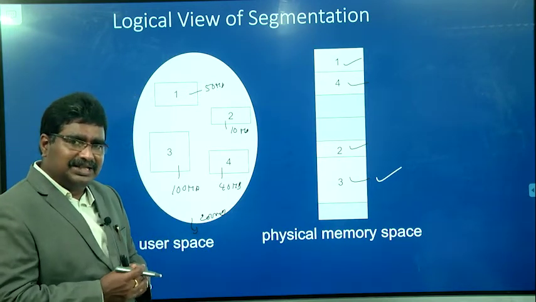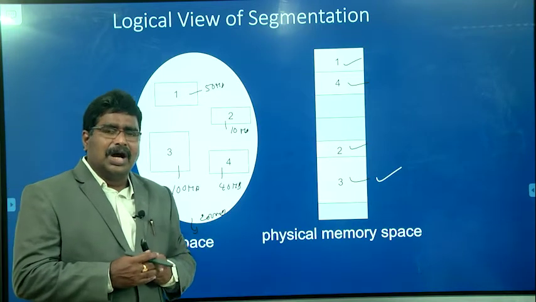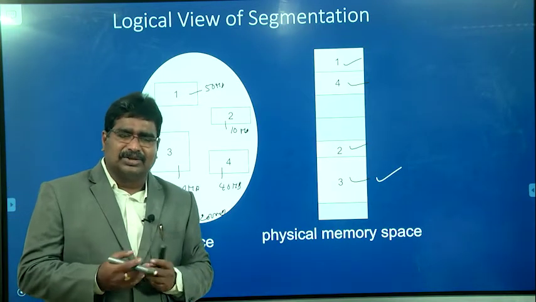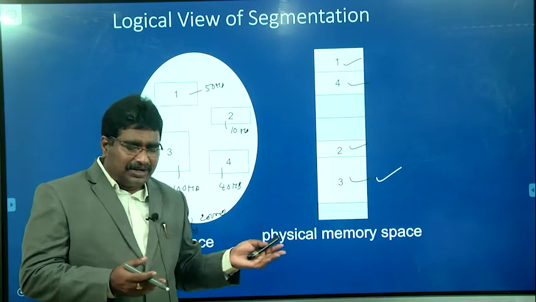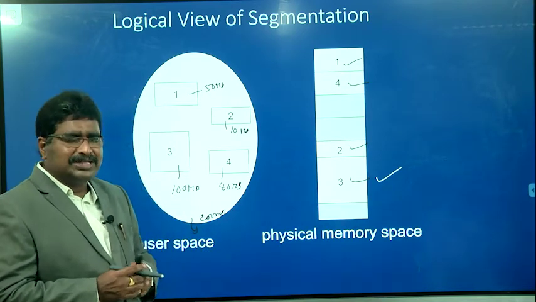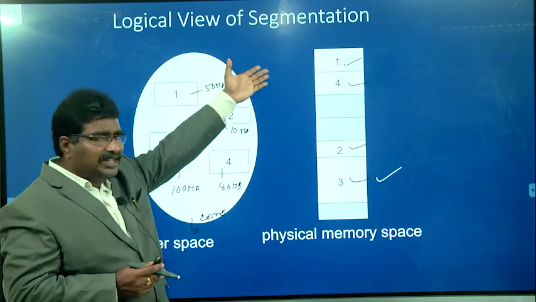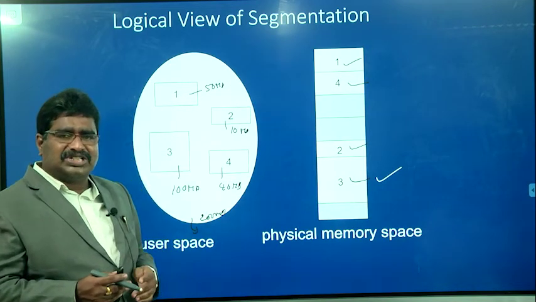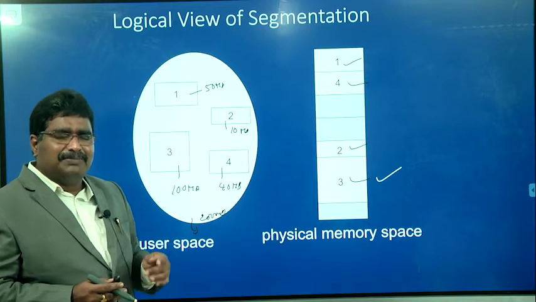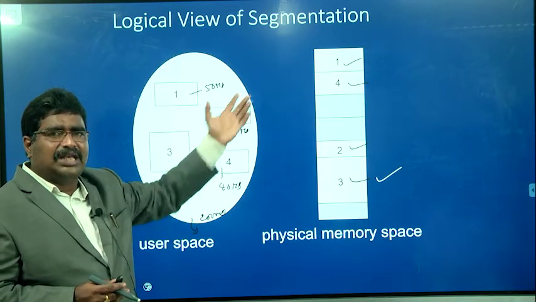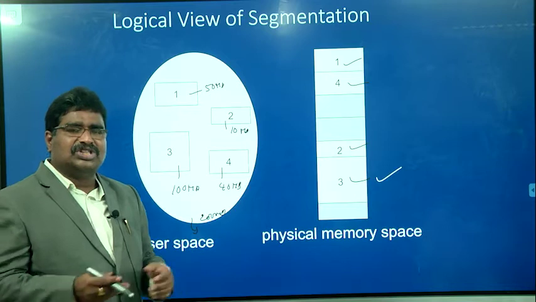Now our requirement is, in the segmentation concept, how the logical address is converted to the physical address. In contiguous memory allocation it is a simple approach, because the entire program is stored in contiguous memory locations. If you know the starting address available in the relocation register or base register, the logical address is added to the value of the relocation register, so it is very easy to calculate.